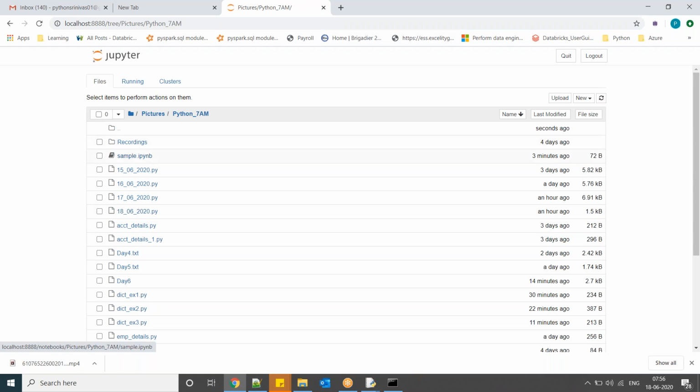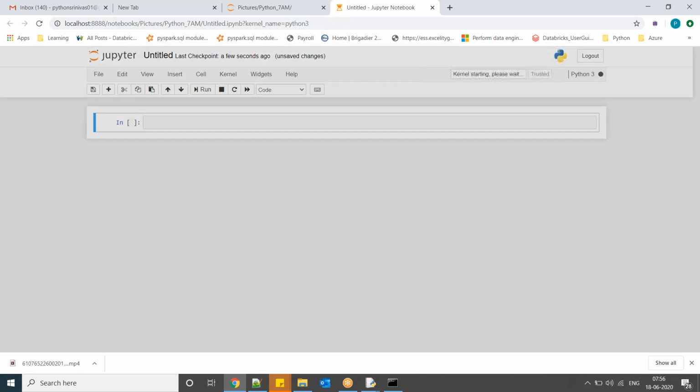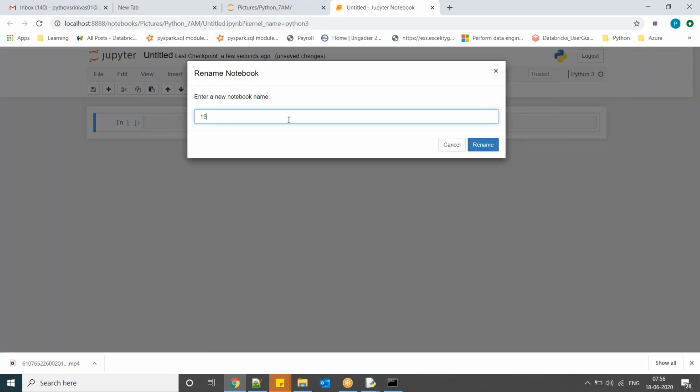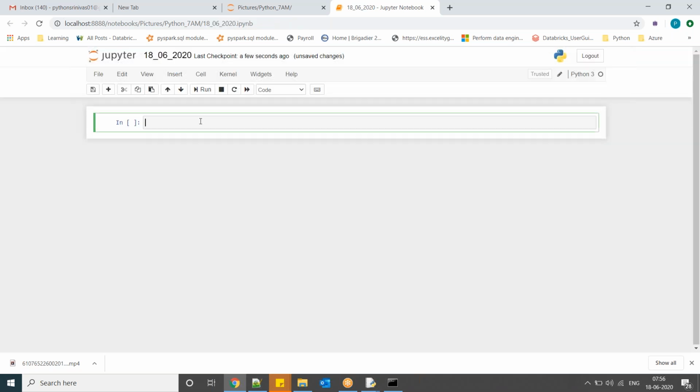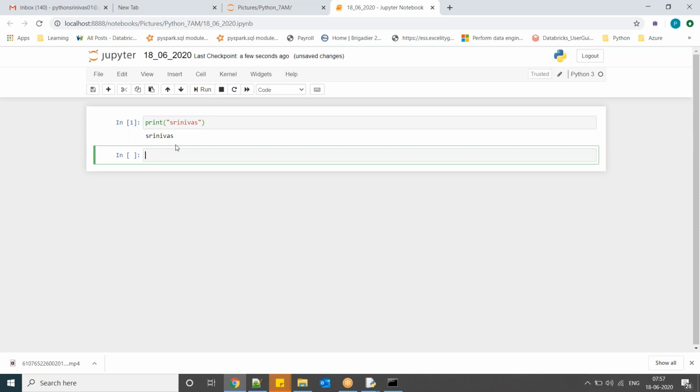Python 7am. Here it is not properly closed, so that's why we did not get it here. Okay, so new Python now. Here, suppose 18 underscore 06 underscore 2020. Now here you can write. To execute this one, just run it.